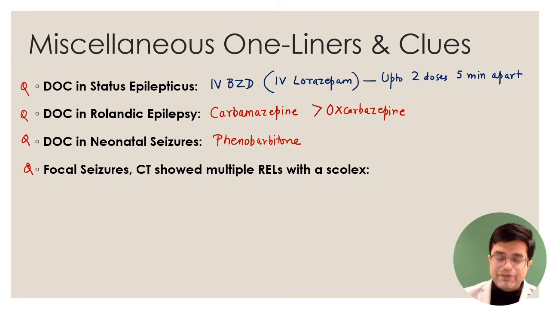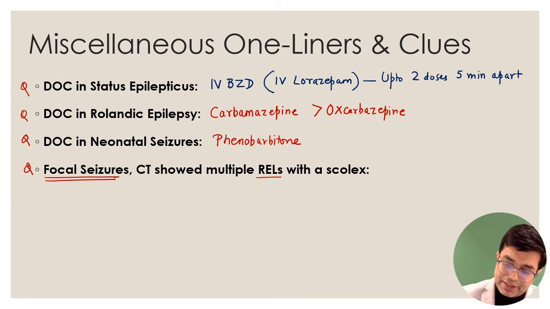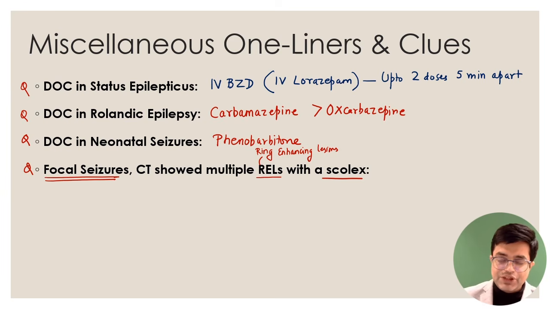So the question will say there is a patient, child or adult, who presented with focal seizure, right? And the CT scan was showing multiple RELs. What is REL? Ring enhancing lesions. So you will do a CT, ring enhancing lesions will be present, and some of them will show a scolex in between. So if you have multiple ring enhancing lesions and focal seizure with a scolex, it is likely to be NCC. What is NCC? The likely diagnosis is neurocysticercosis.